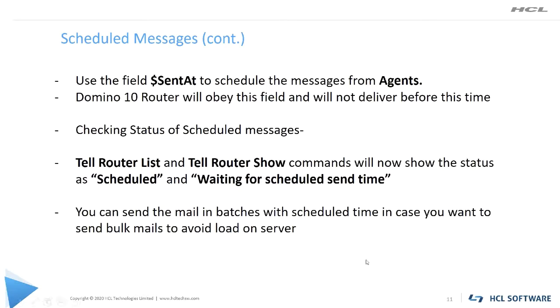So suppose if you are sending a bulk mail, what you can do is you can just set the delivery time with the gap of a 10 or 15 minutes interval and just send all the batches at once. And then Domino 10 router will deliver the mail with the gap of a 10 or 15 minutes interval as per scheduled time. So you will not bombard your server with the bulk mails. So that was all about scheduled messages.